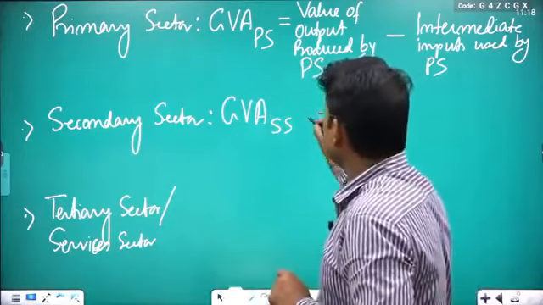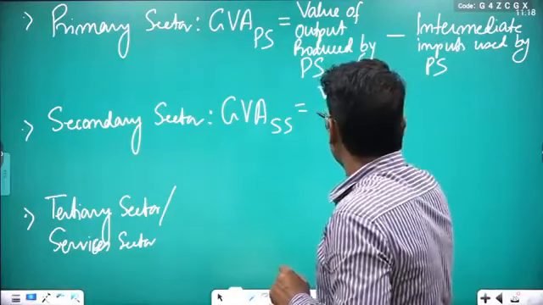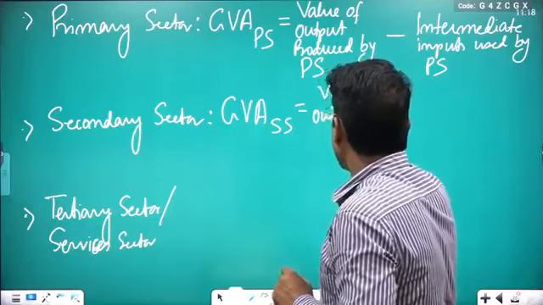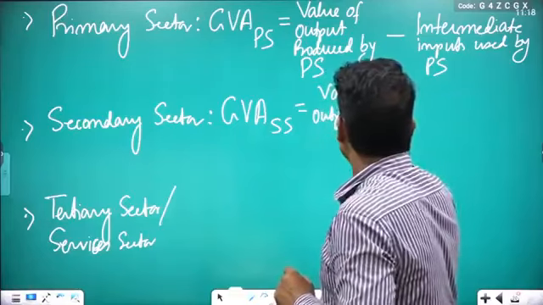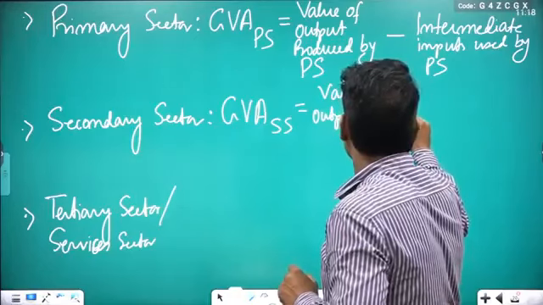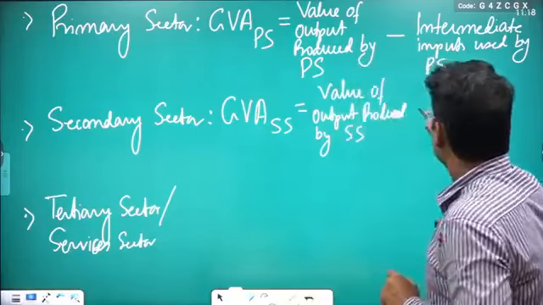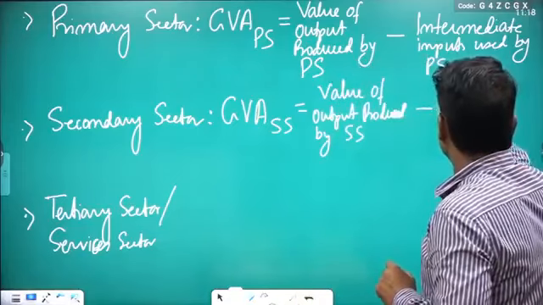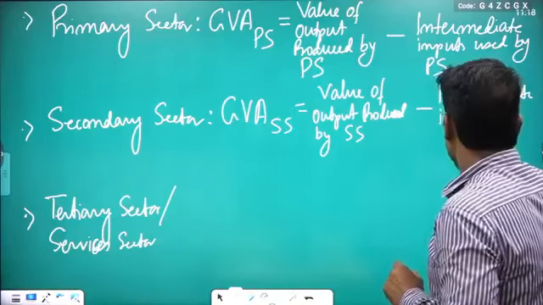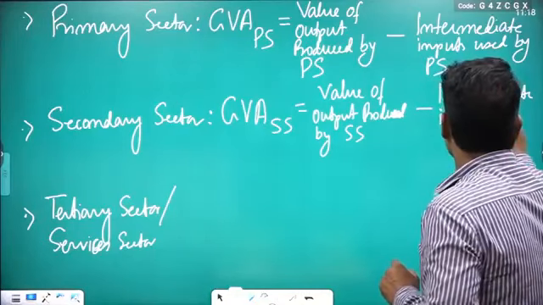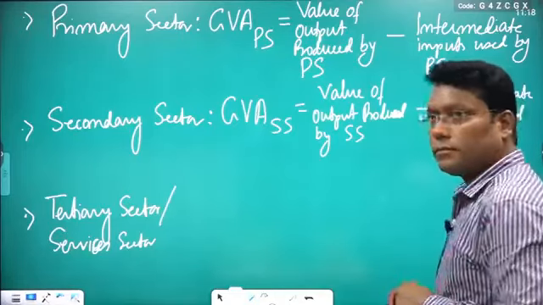Gross value added by secondary sector is equal to, the same way, value of output produced by secondary sector minus intermediate inputs used by secondary sector. Clear?